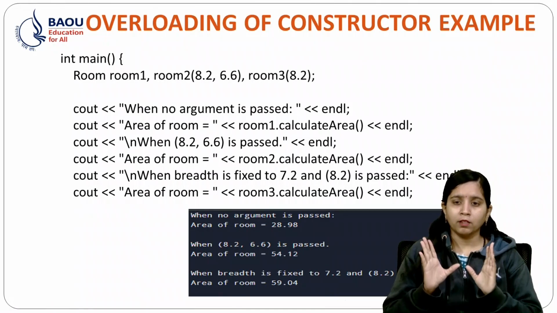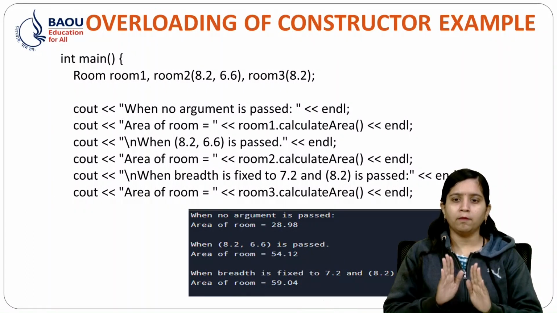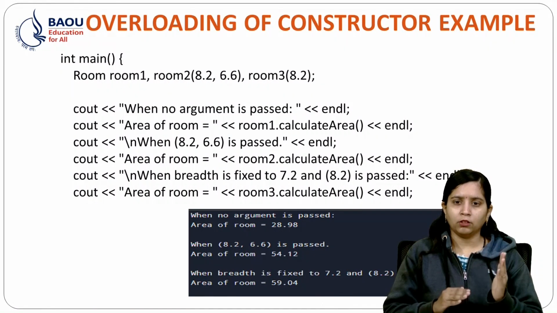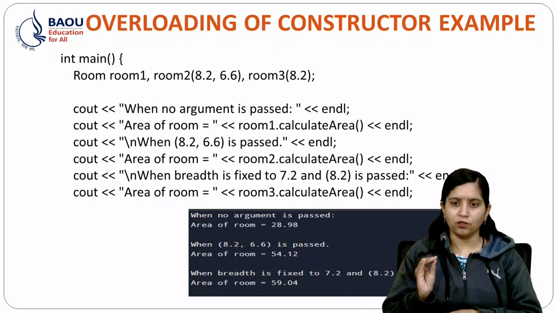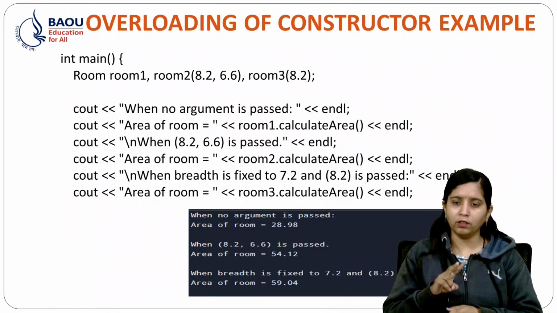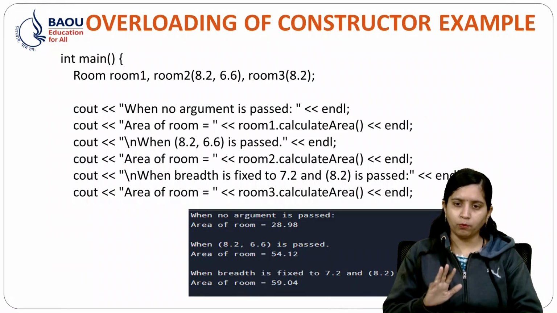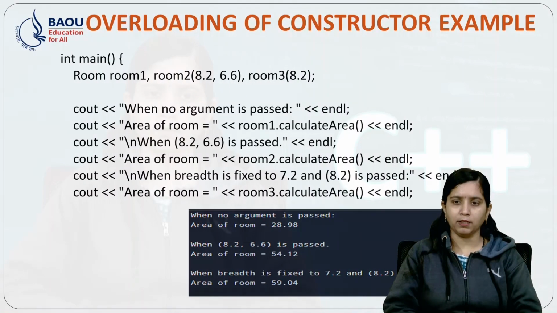You can see that their signatures are different, but the concept is the same. The compiler differentiates between them by their signatures: one with two variables, and the second with one variable only. I hope now you get the idea how overloading of constructors works in C++.